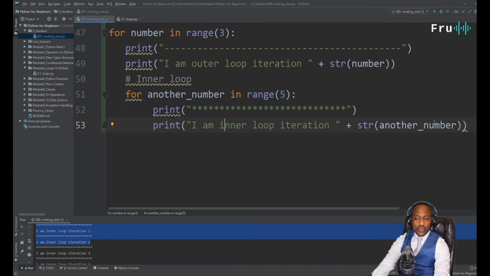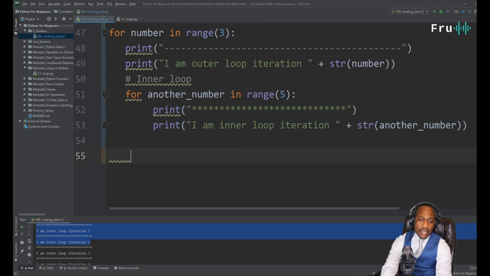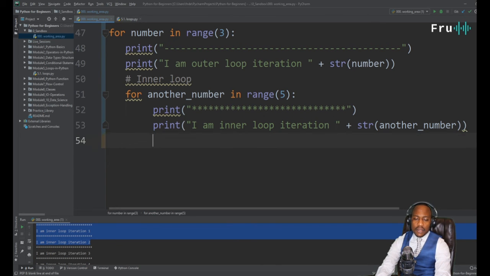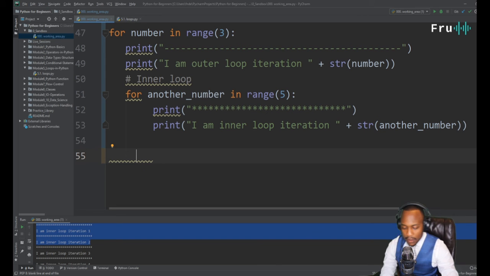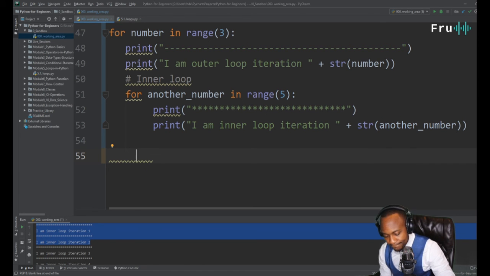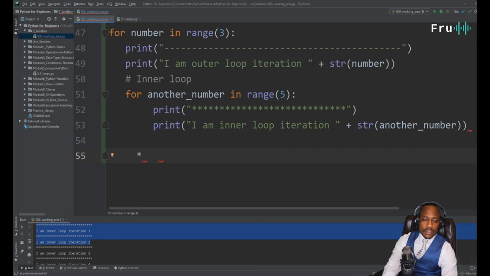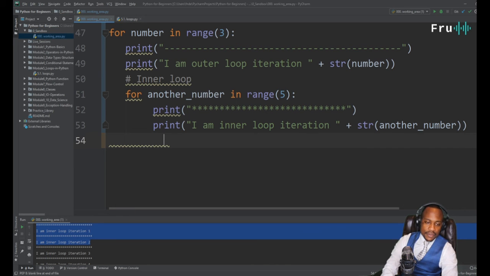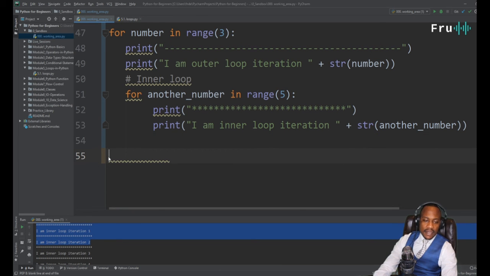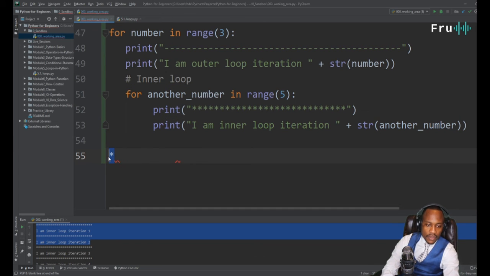Now, what I want us to do as an exercise is to write a loop that can print a triangle. So it's going to print something like, just bear with me if I can get the right key on my screen. Let's make this actually simple. I was going to make it interesting, but this is the exercise, guys. Leave your comment below in the comment section, or share your code if you so like, so we can see what you did.